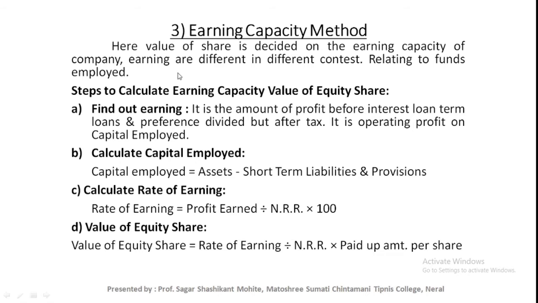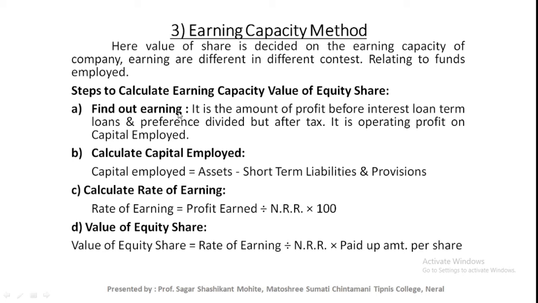Now this is the third method, the earning capacity method. Here the value of a share is decided on the earning capacity of the company. Earning is different in different contexts, relating to the fund employed. Steps to calculate the earning capacity value of equity share: first, find out the earning; second, calculate capital employed; third, rate of earning; and last one is value of shares.